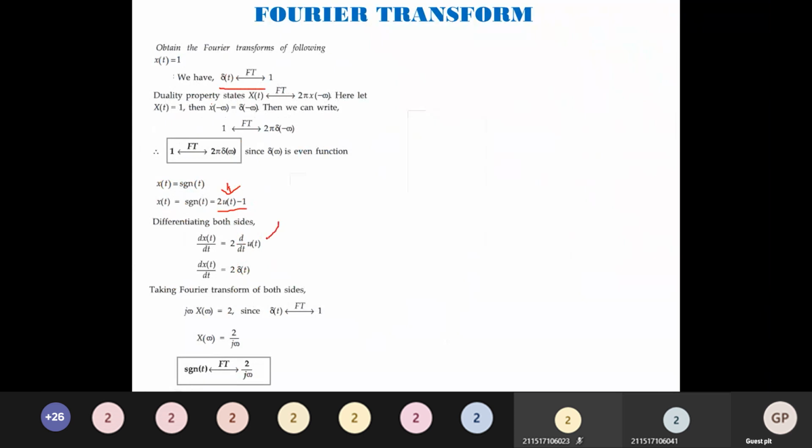Now what is the differentiation of u of t? The differentiation of u of t is del of t, so I am getting 2 times del of t. Now apply the Fourier transform on both sides. By the differentiation property, the Fourier transform of the differentiation is j omega into X of j omega. Here the Fourier transform of del of t is 1, so I will have 2. X of omega is equal to 2 by j omega. So the signum function Fourier transform is 2 by j omega.